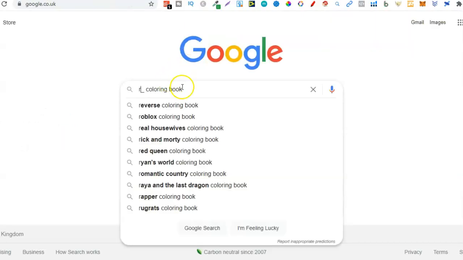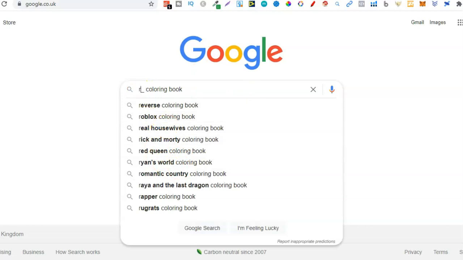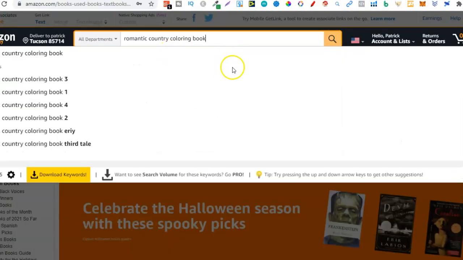So we can use this search term here on Google, find lots of different keywords related to the book type that you want to search for. And then we can use these keywords to plug them in to Amazon just here to see if that's what people are searching for. Now, to see if people are searching for it, it's very simple. Amazon auto-populates keywords just here. So romantic country colouring book, people are searching this on Amazon because it's auto-populated. So that's what we're looking for.